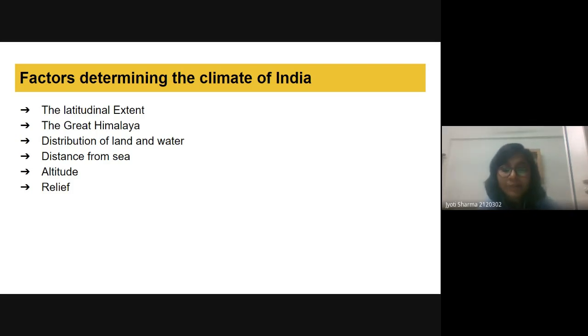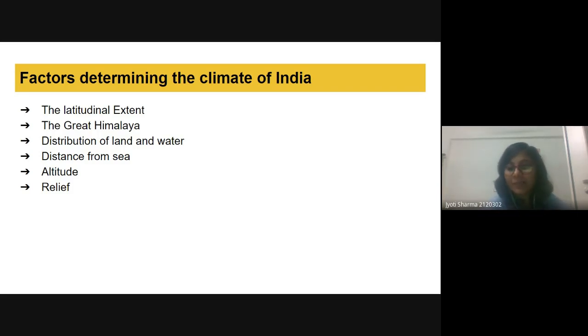So we can expect that in the region near the equator or the Tropic of Cancer, we will get high temperature and high precipitation. But if we go to the upper area above 23 and a half degrees north, then we have lesser insolation there, and because of that, we will have a cold climate. Some kind of these things we can hypothesize. Okay, so this is the latitudinal extent.